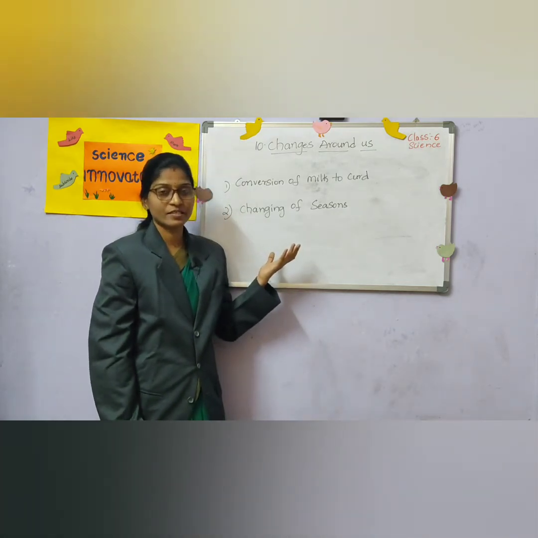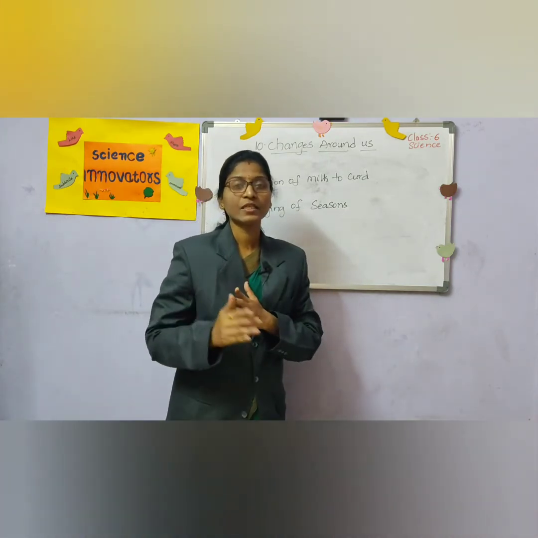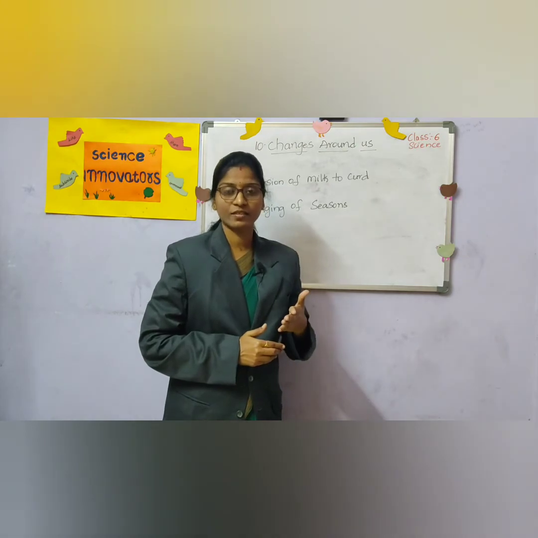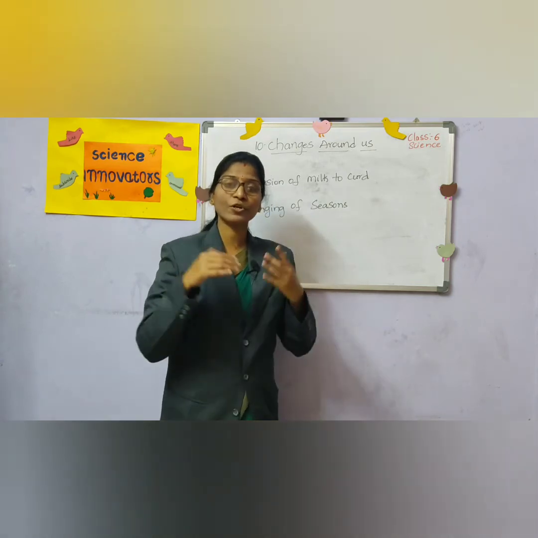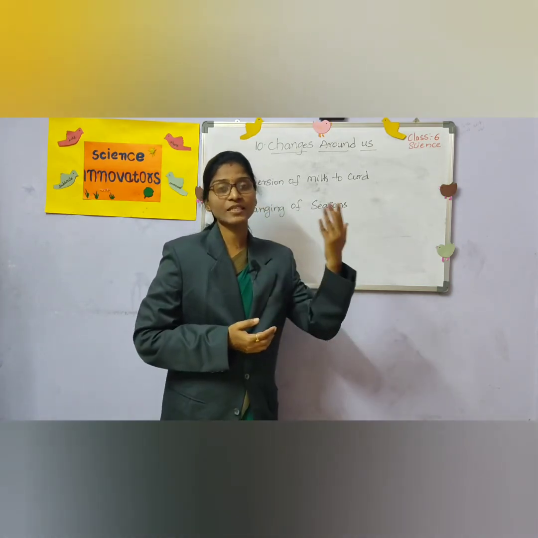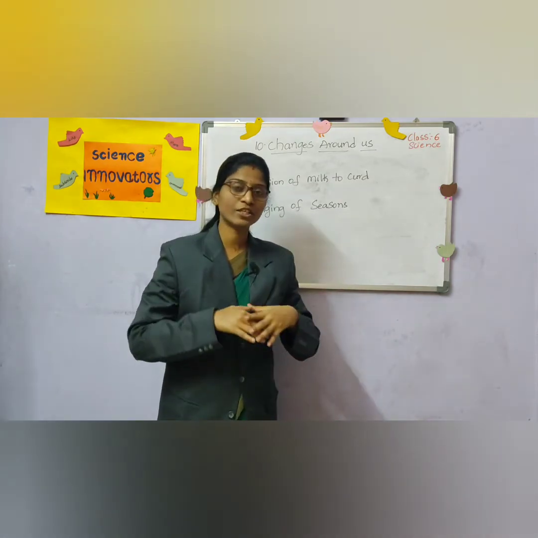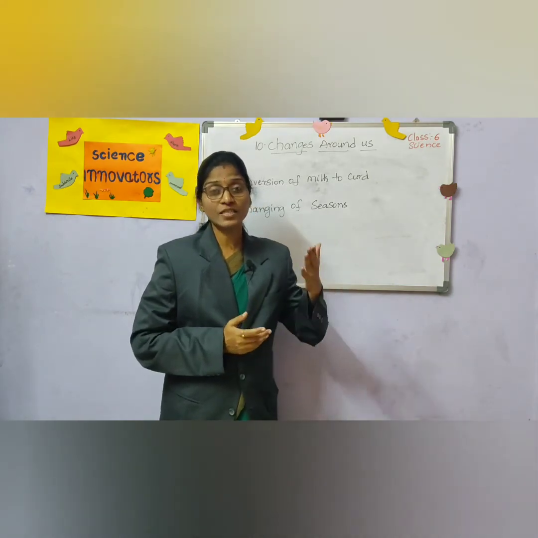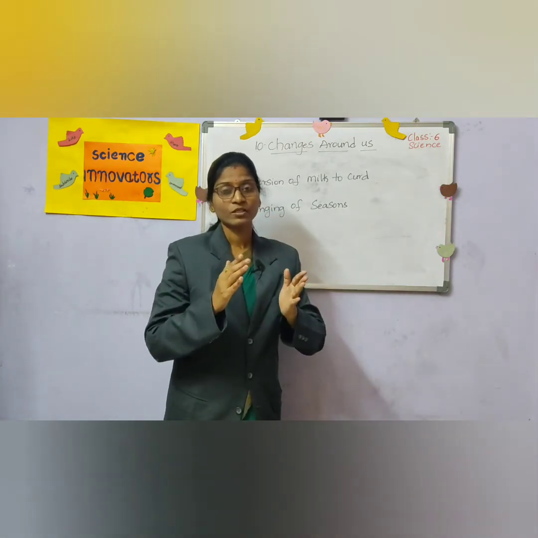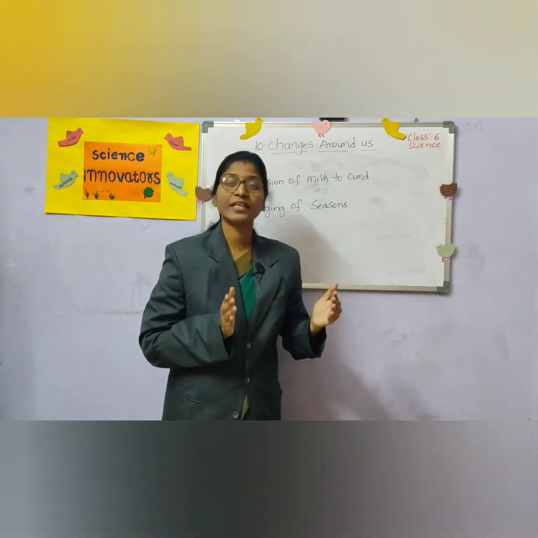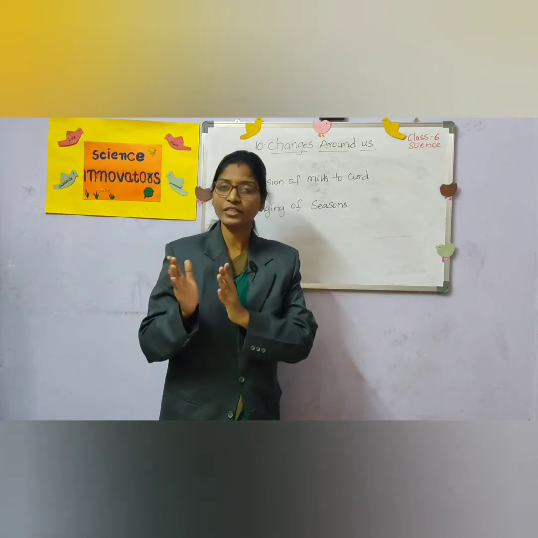During the change of seasons, when you compare the winter and summer seasons, you can see differences in sunrise and sunset. The sun rises very early in the summer season. Before you wake up from bed, you can see the sunrise, from 5:30 to 6 o'clock. The sun sets late in the evening, after 6:45 to 7 o'clock. So there will be a long day. The daytime is very long during the summer season, and the night is very short.